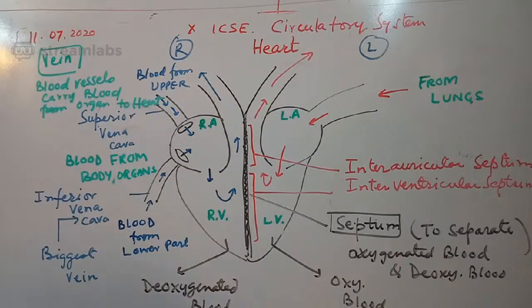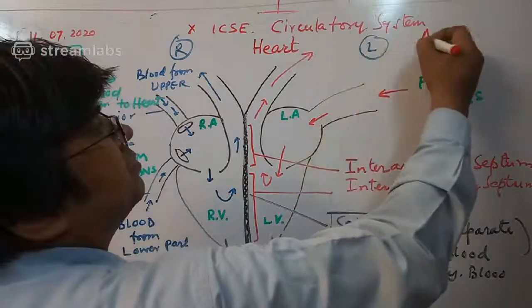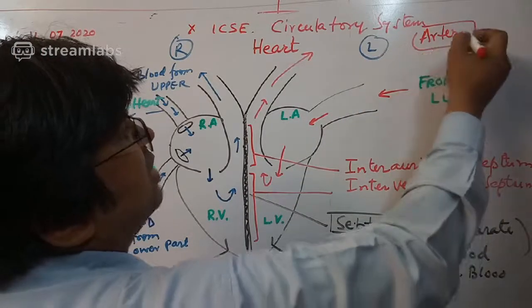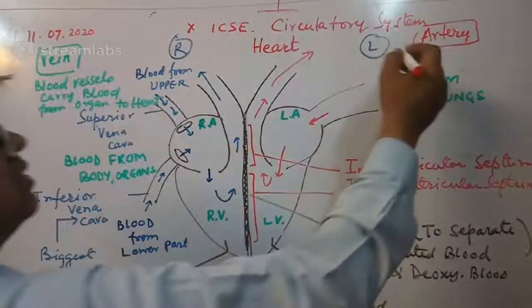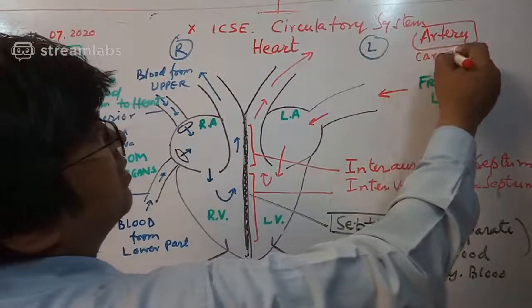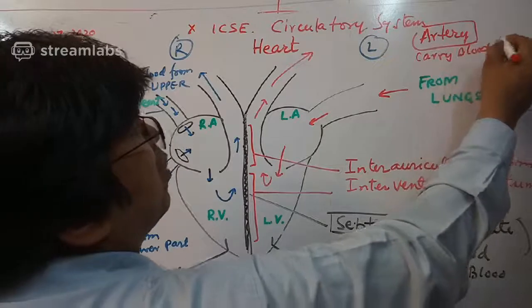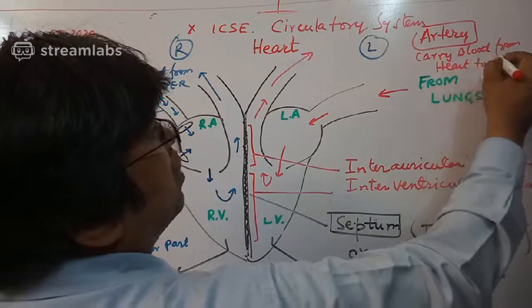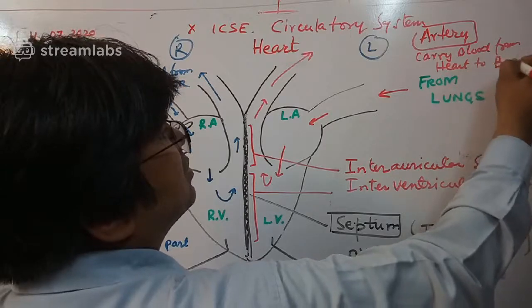But class, when I say artery, any artery, these are the blood vessels which carry blood from heart to body organs.